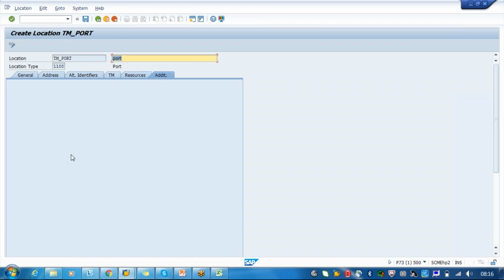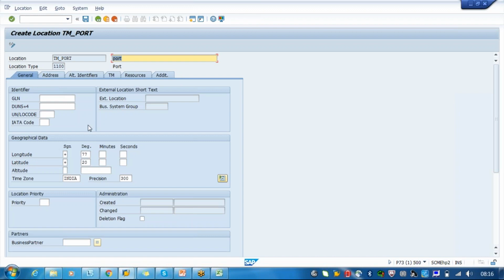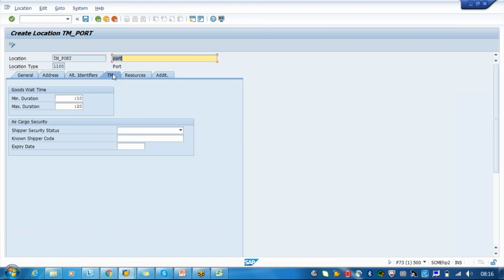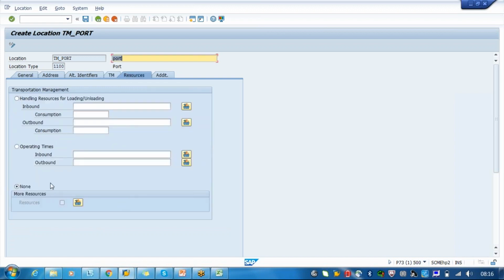So any additional data, whatever SAP location we want, any additional data, then we have to activate here. There will be some exits to activate this additional data, and then it will come here. The only important thing in this place is the geocoding. It will be determined based on your address and the TM data. So what is the loading and unloading and the operations, these are all based on this. It will be useful for scheduling of a particular material. When it is using this location, automatically the system will determine that for loading and unloading activities, at this particular point of time the port is on a holiday or on vacation, so the loading cannot happen.